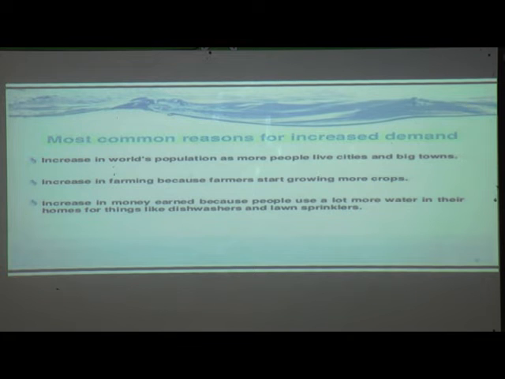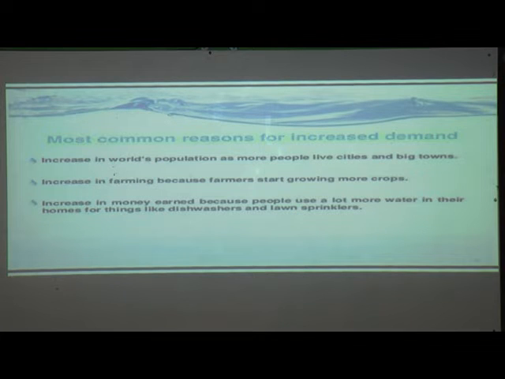Now next, most common reasons of increased demand. Increase in world's population as more people live in cities and big towns. Why is the need of water increased? Because the population of our country and of the whole world is increasing, and more people live in cities and big towns. That is the reason the demand for water is increasing.